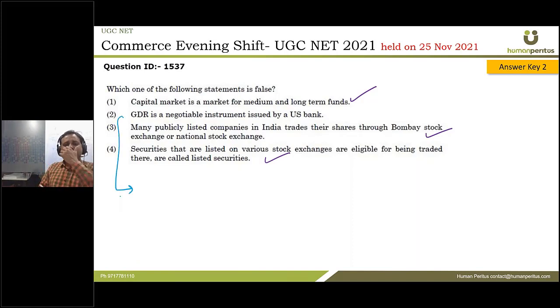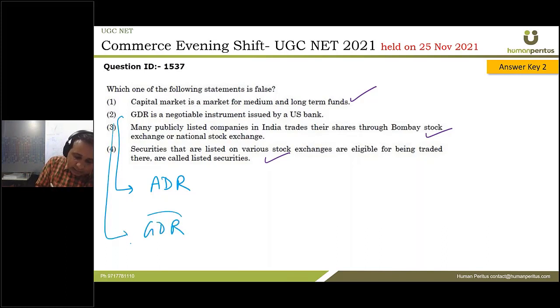So guys, what is GDR? Let us understand it. For example, there is an Indian company, and if the Indian company wants to raise equity by listing in the USA, mind it, I'll repeat, if an Indian company wants to raise capital by listing its shares in the USA, then it will be known as ADR. But if an Indian company wants to raise equity by listing in any country outside the USA, this will be known as GDR.